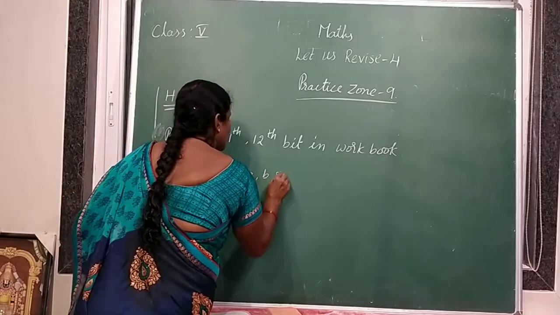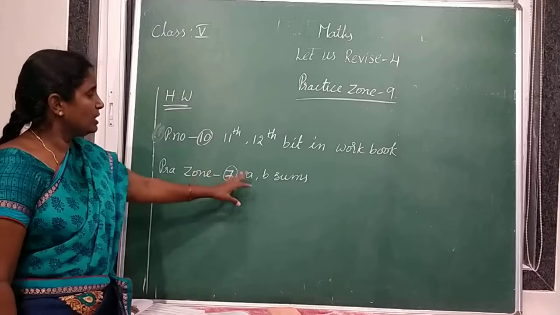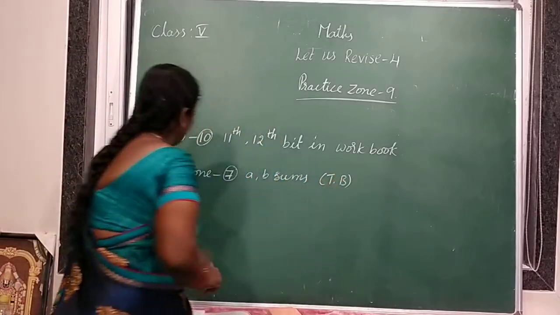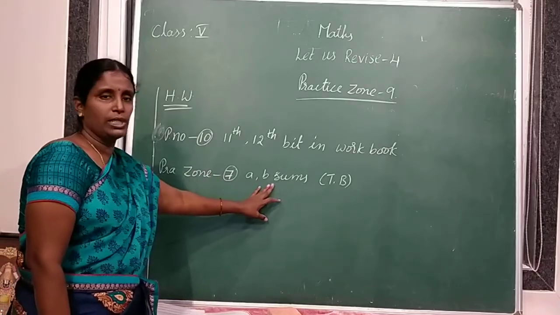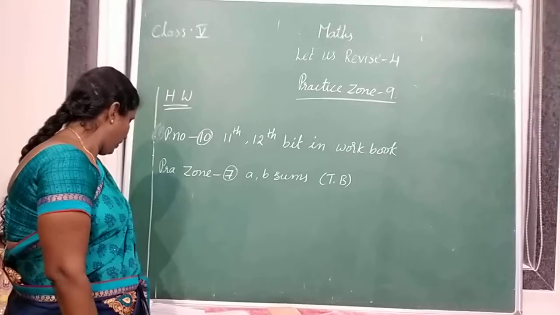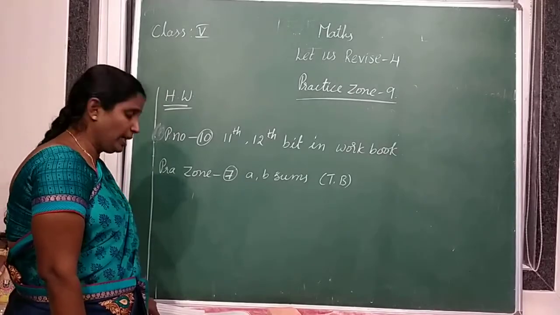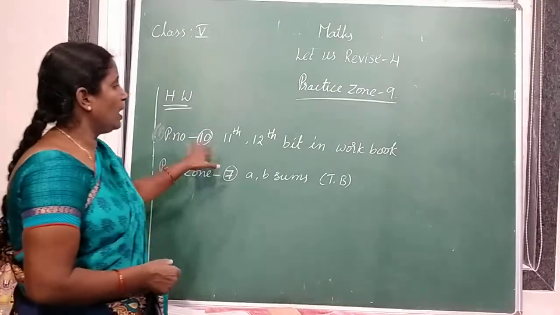A, B sums, two sums. Understood? Practice zone 7 in textbook. You have to do A, B sums: prime numbers between 1 and 99 and all the odd numbers between 11,000 and 11,025. Okay, children, understood? So this is your homework.